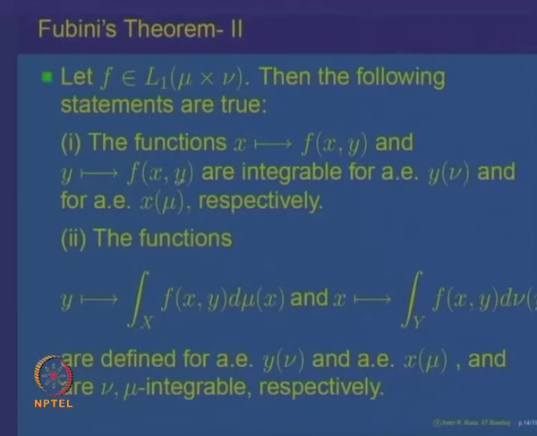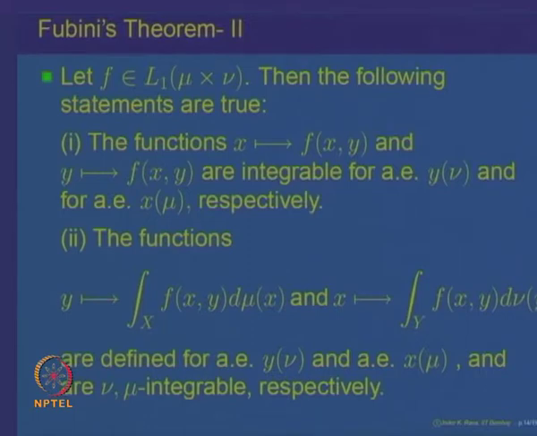So, that is the first part: these functions are integrable almost everywhere, with respect to x and y correspondingly, and these functions are also defined and are integrable. So, that means we have the following.